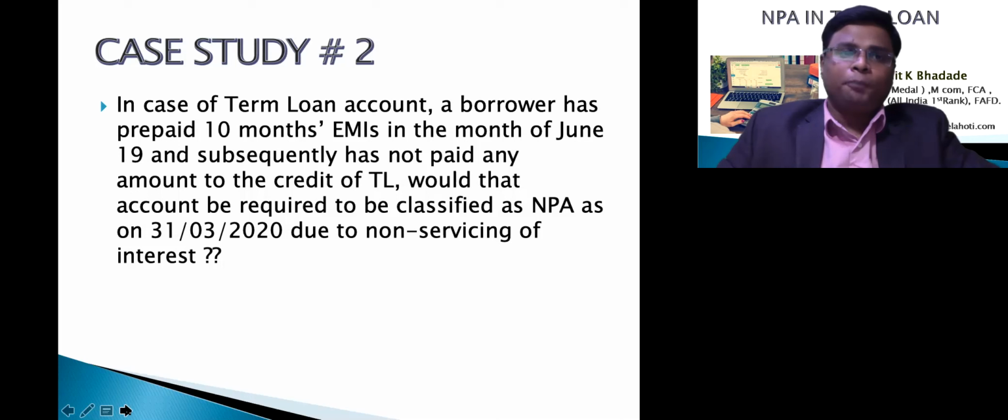In a term loan, the borrower has prepaid the 10-month EMI in the month of June and subsequently has not paid any amount to the credit of the term loan. Would that account be required to be classified NPA as on 31st March 2020 due to the non-servicing of the interest?